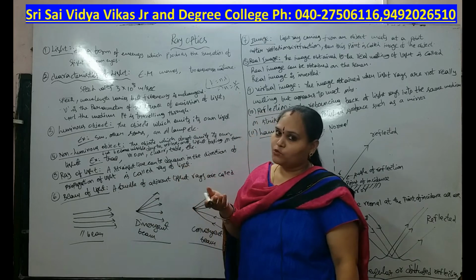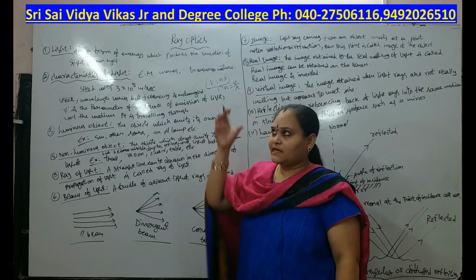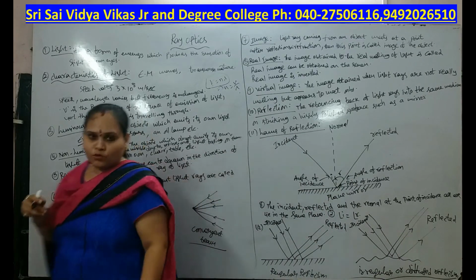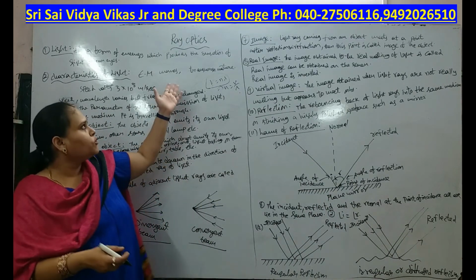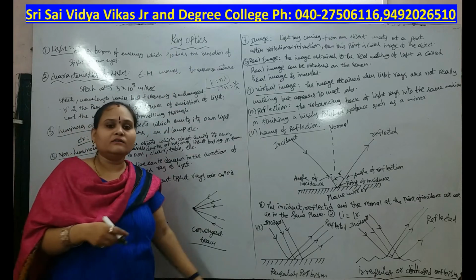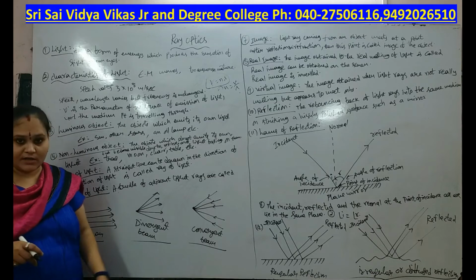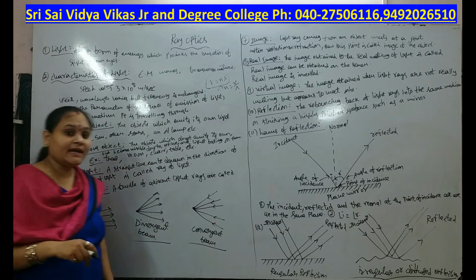For example, the moon. The moon is a non-luminous object. Because sunlight falls on the moon, we are able to see it. So moon, table, chair, board, everything are non-luminous objects. And next, ray of light. Our topic is ray optics.